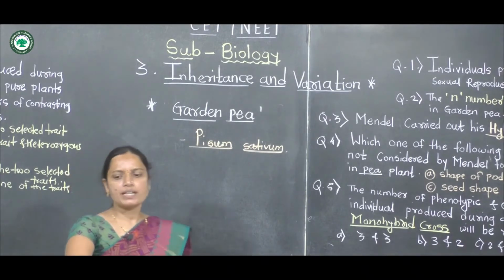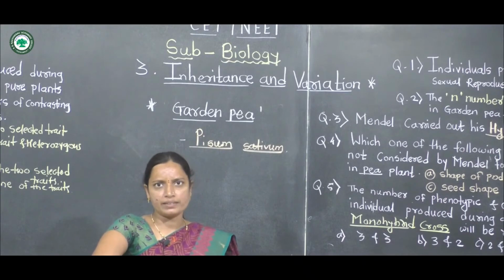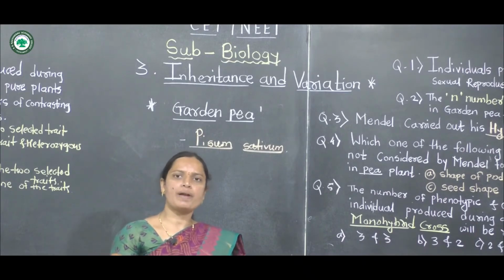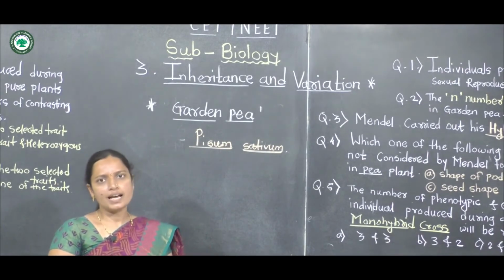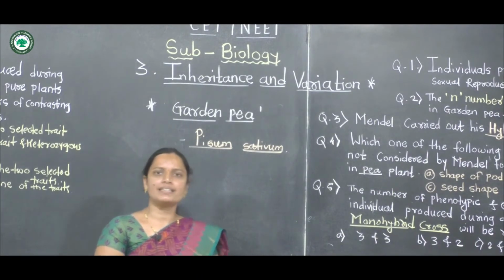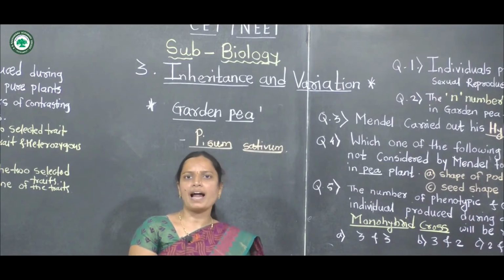Pisum sativum, the garden pea plant, was used for his experiments because it has various characters. Several characters are present in garden pea plants, and that's why this plant was selected.